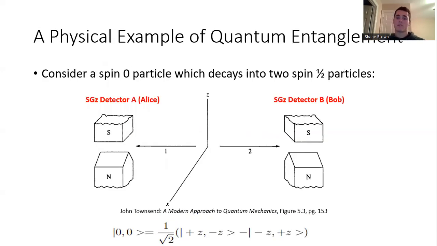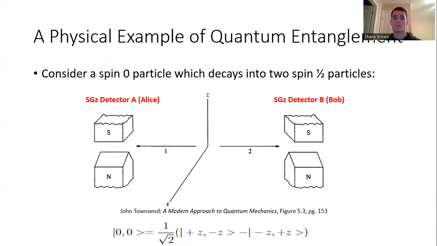The most common example explaining quantum entanglement, which you'll find in pretty much every standard physics textbook, is the situation as follows: we have a spin 0 particle initially at the origin, at t equals 0, and let's say it's at rest. Sometime later, the spin 0 particle decays into two spin 1/2 particles.